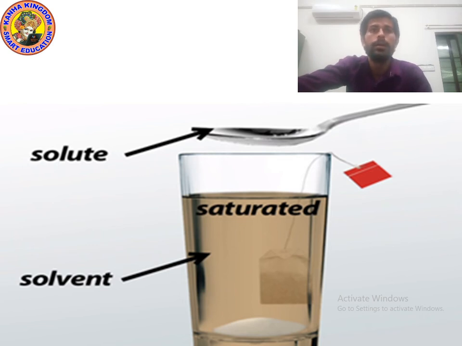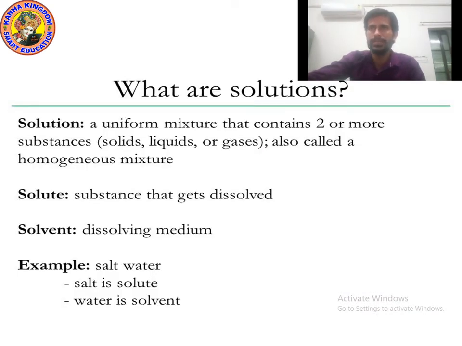Now let's see the definition of solute, solvent and solution. Let's move on to the next point. What is a solution? A uniform mixture that contains two or more substances, solid, liquid or gases, also called a homogeneous mixture. Solution is a mixture of two or more substances.